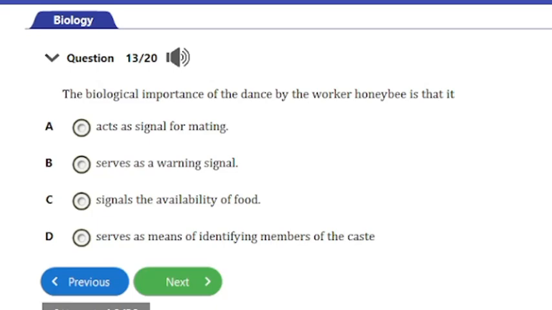So guys, the answer to this question is option C here, and that's that it signals the availability of food.